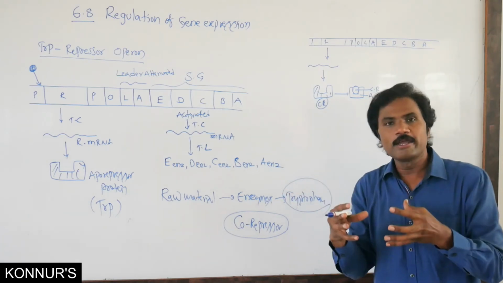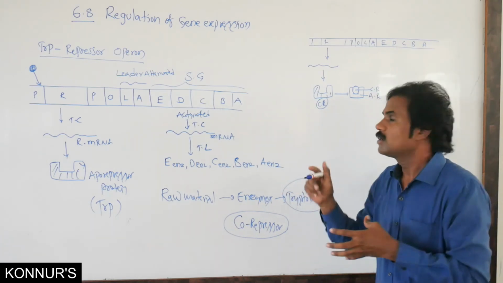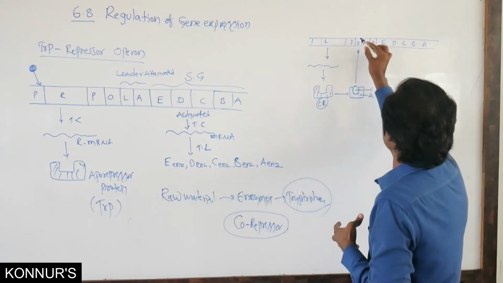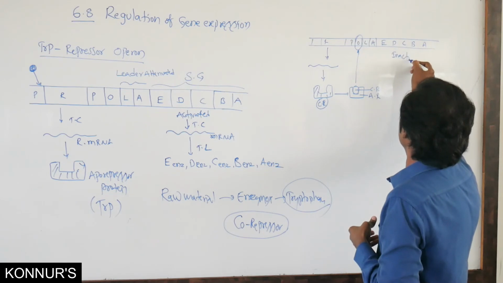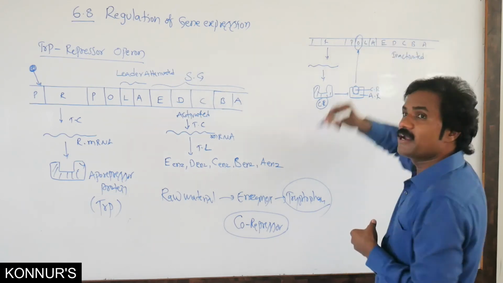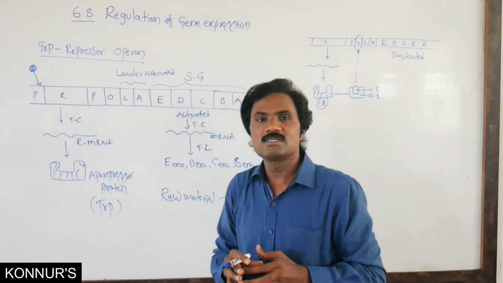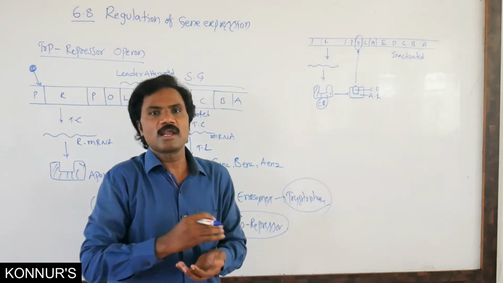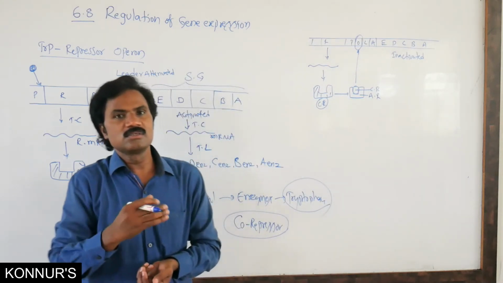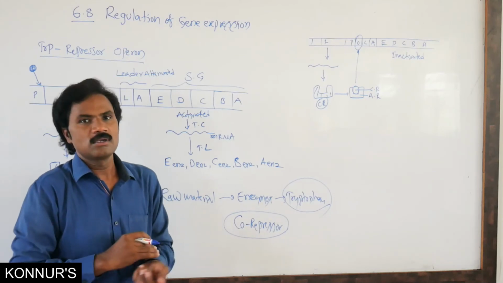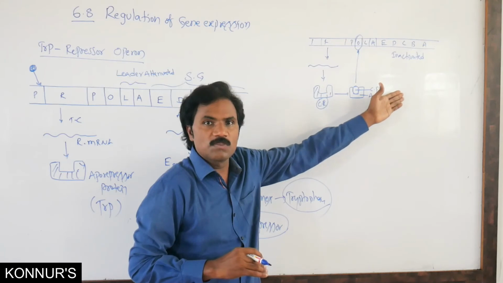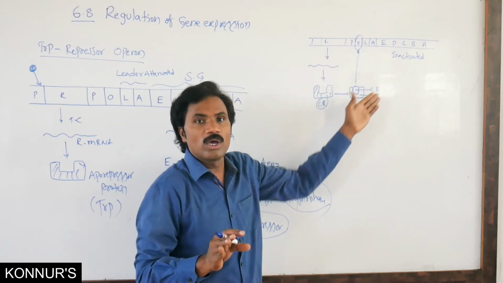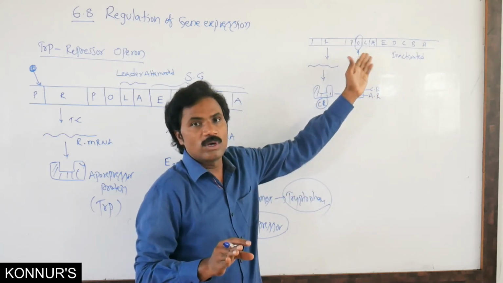Whenever both are joined, it acts as a repressor and is ready to bind with the operator. Then the genes are inactivated or suppressed, unable to transcribe or translate; the transcription and translation process stops whenever it binds.